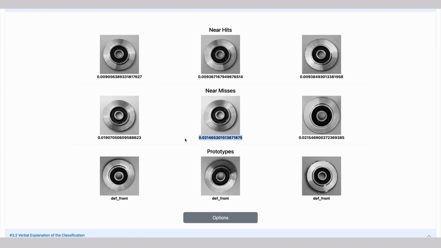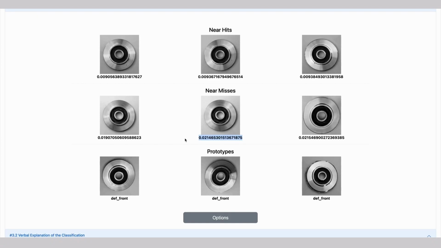Thereby, near hits and misses define the local decision boundary of the prediction at hand. Prototypes are the most typical instances of that class and used to globally explain relevant characteristics of an entire class. They are selected via maximum mean discrepancy, MMD, so via a similarity measure. As research shows that the curves flatten considerably around m equals 3, 3 prototypes seem to be ideal, so there are 3 prototypes depicted here.